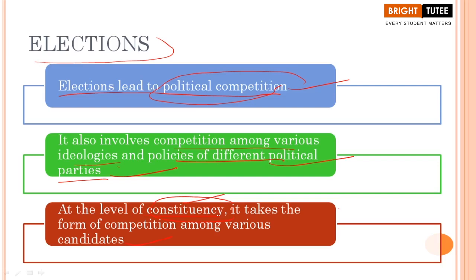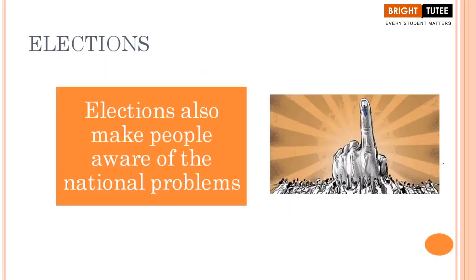I am just giving you the definition so that you can note it down: in any specified boundary, in any specified area, when the group of voters are electing their representatives to a legislative body, this area is known as a constituency. So a person is being elected from that particular constituency. In India, we have around 543 constituencies. Okay. Now it takes the form of competition among various candidates there as well, because from each and every constituency, there is one member who is going to get elected. Okay. So we have to understand this point as well.